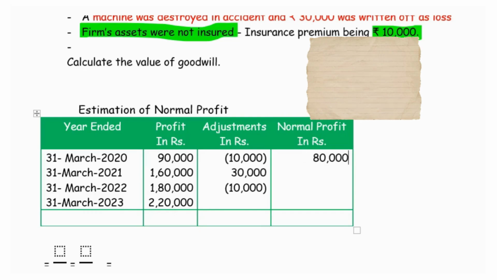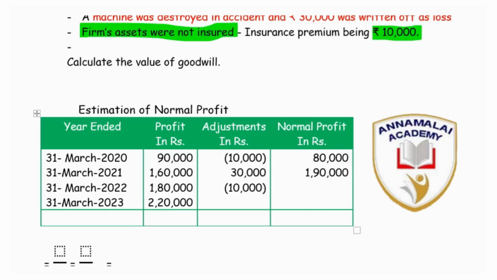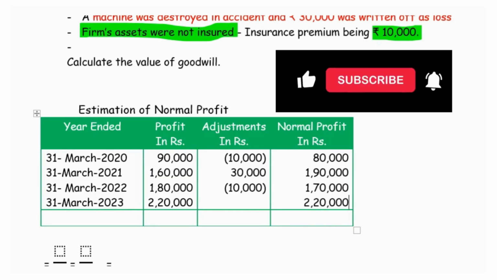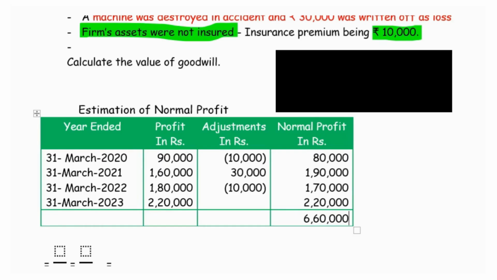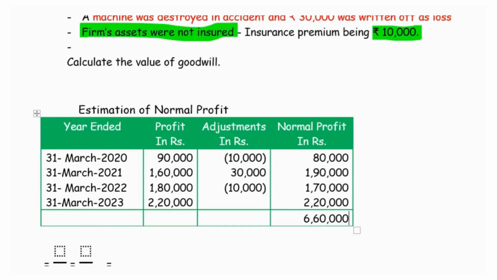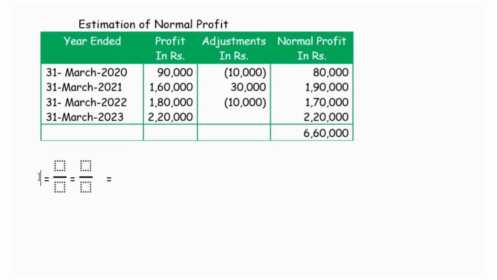Adjusting all these things, the normal profit for the business is 80,000, 1,90,000 and 1,70,000. In the last year, there is no such abnormal gain or loss, so it remains the same. Adding all these things, we have 6,60,000 as the normal profit. Now estimation of average profit.